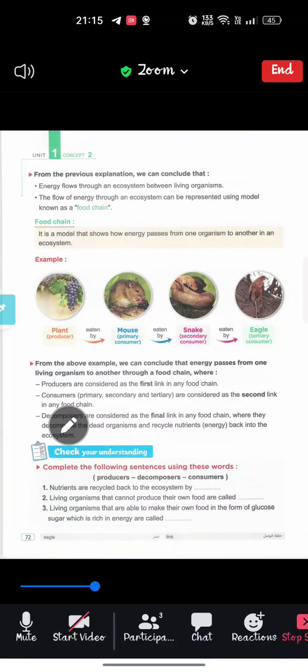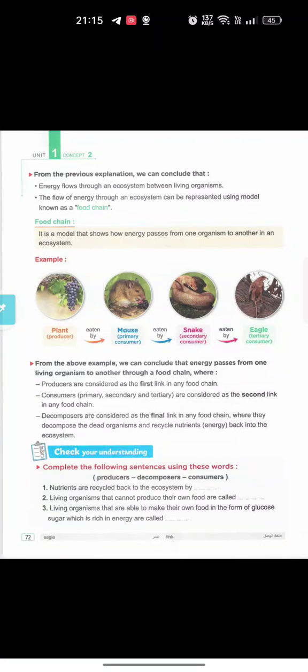We have three types of living organisms. What are they? Producers, consumers, and decomposers. Producers are living organisms that can make their own food by themselves, like plants, grass, and trees. All of them are producers.